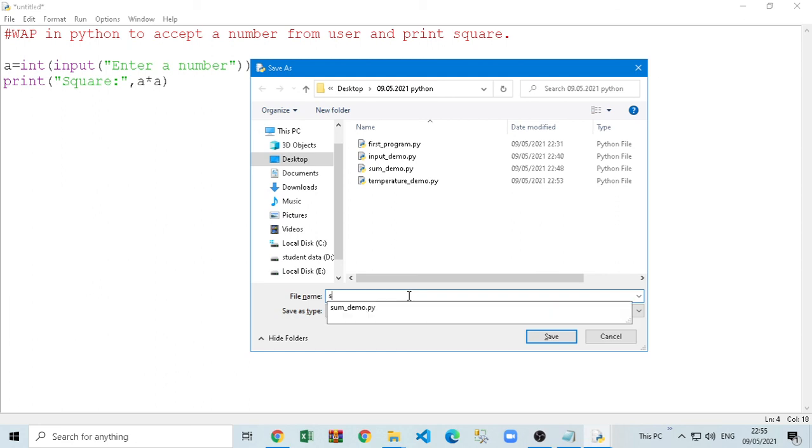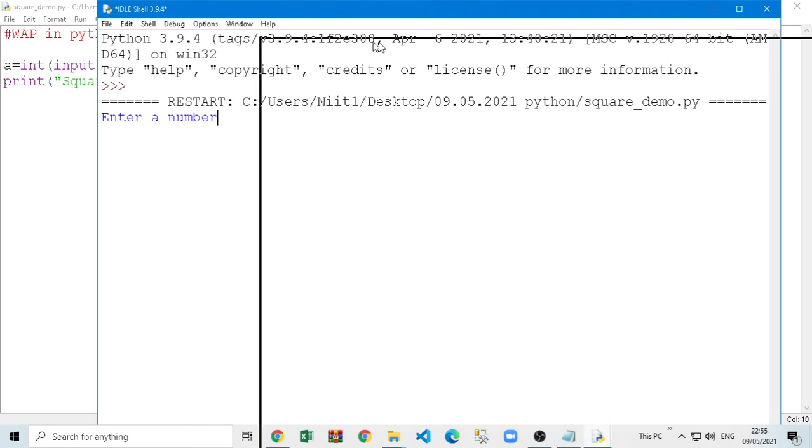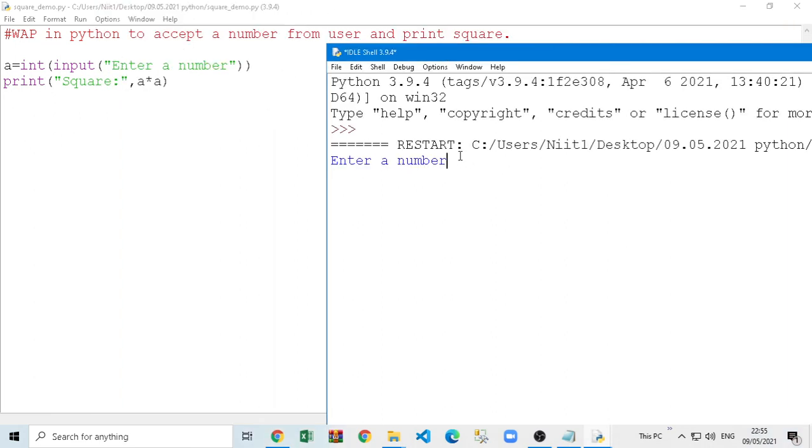So here I'm going to save it, square demo, done. On the right hand side you can see it showing enter number, and it is waiting for a number. Let's say I put here number 4 and enter. So see, it's printing square 16. Again, what happened? Try to compare the code and output. When you see the message enter number, it was waiting for my number. I entered 4, it's stored in A. 4 into 4, simple, 16.